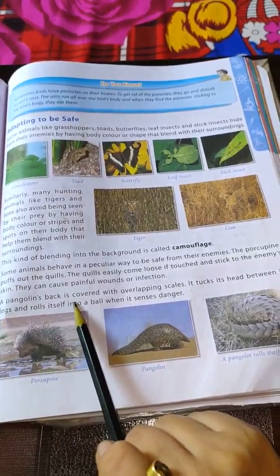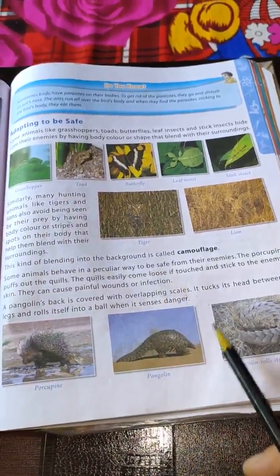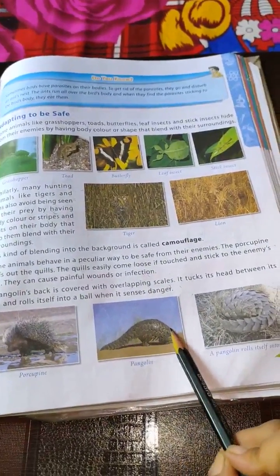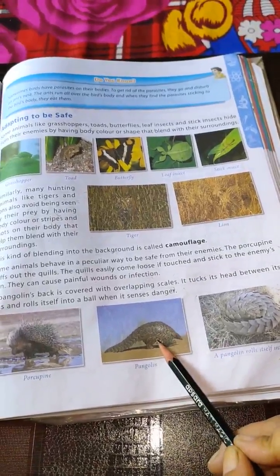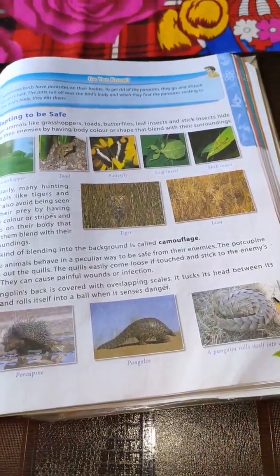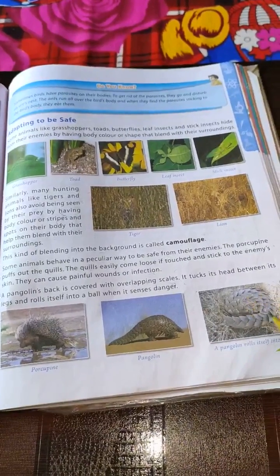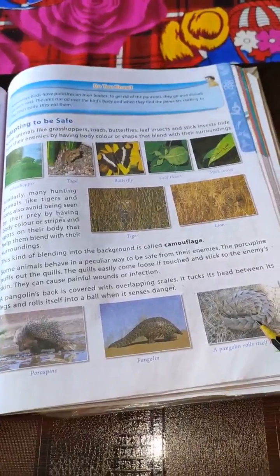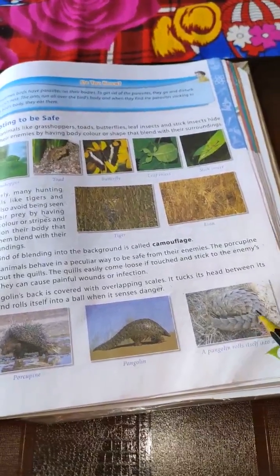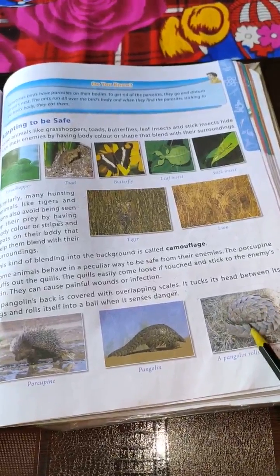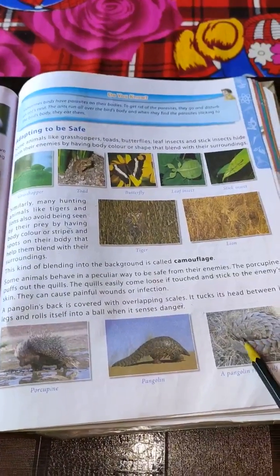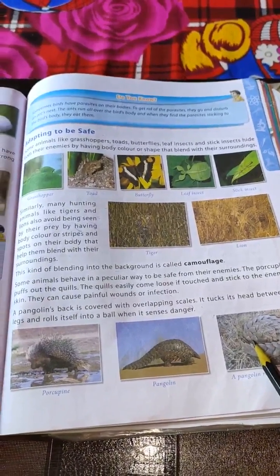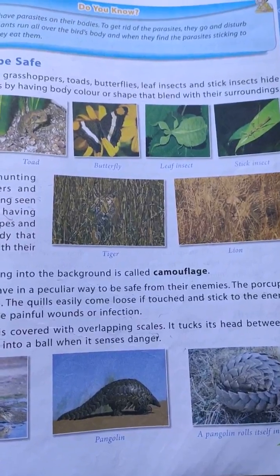Similarly, a pangolin's back is covered with overlapping scales. The pangolin tucks its head between its legs and rolls itself like a ball when it senses danger. You can see here also. So this is how they protect themselves. This is all about this chapter.